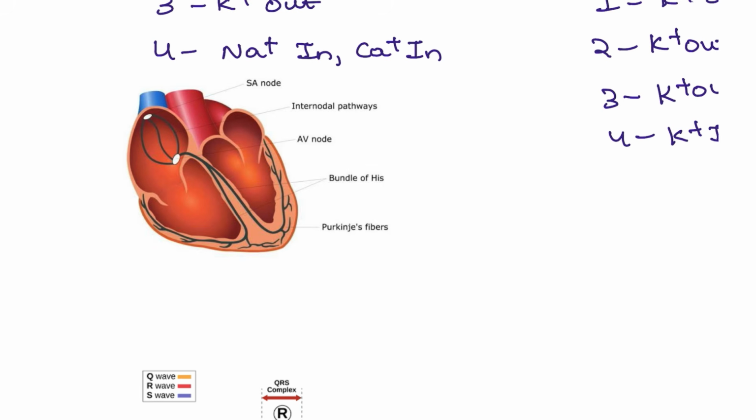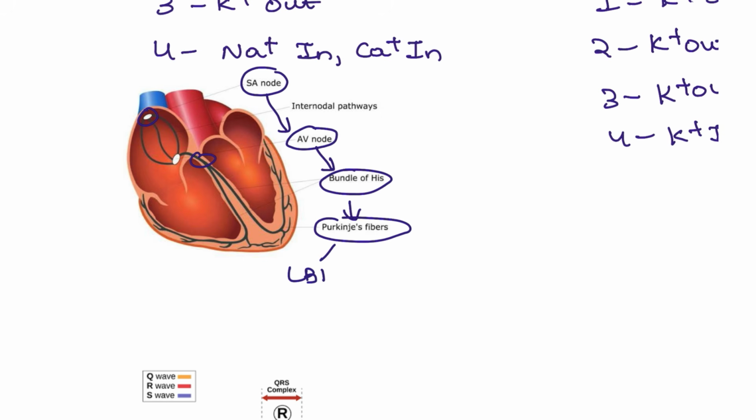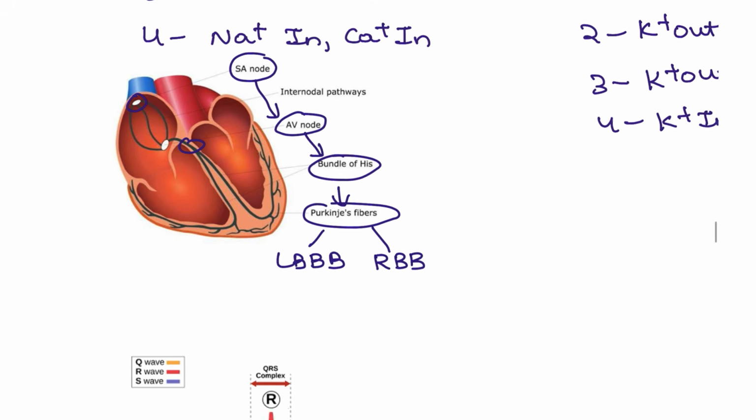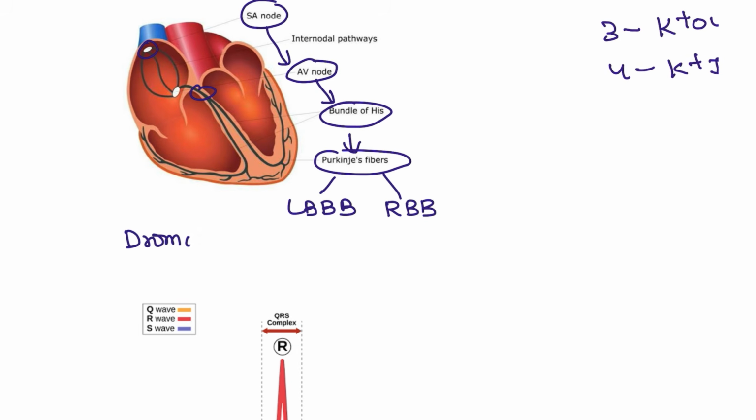Next, how is this complete pathway seen? From the SA node it is going to be seen in the AV node, and from the AV node it is going into the bundle of His, and then it is going into the Purkinje fibers, and Purkinje fibers will be going to the left bundle branches and the right bundle branches that we are going to see. This is how the conduction pathway will be seen. This is known as dromotropy. What is dromotropy? Conduction. What is inotropy? Inotropy is the contraction.